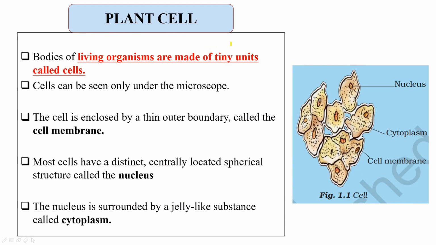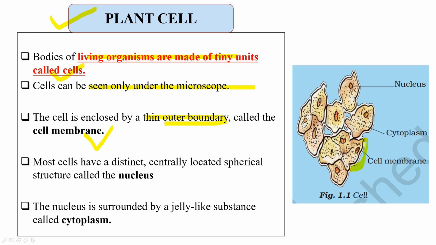But before completing this chapter, let's take a look at plant cell. It's given in your book, so just go through it once. It says that all living organisms are made up of tiny units called cells. Cells can only be seen under microscope. The cell is enclosed by a thin outer boundary called cell membrane.